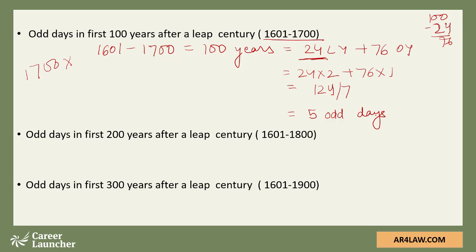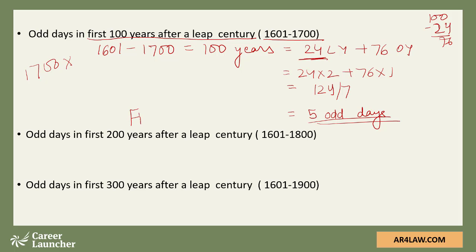Rather, we are looking for those days which could not become part of the week. That is determined by dividing the number of days you have by 7, and the remainder gives you those odd days which could not become part of a week. Now what you need to take from here as a concept is that the first 100 years after any leap century will give you 5 odd days.